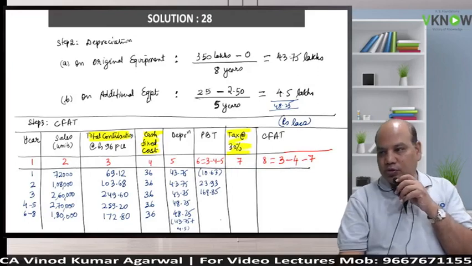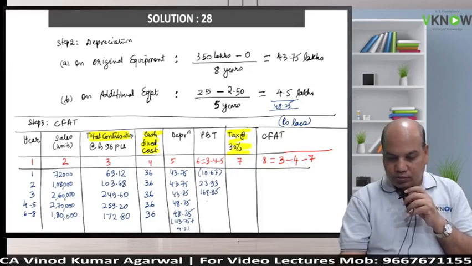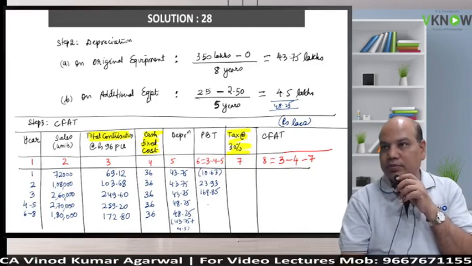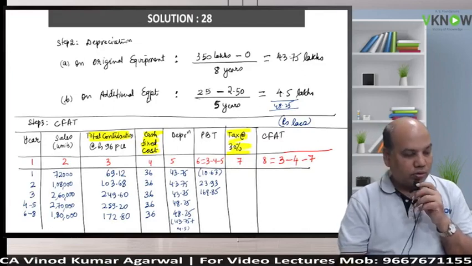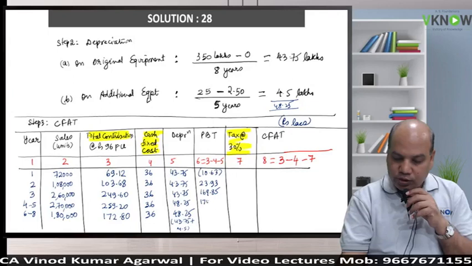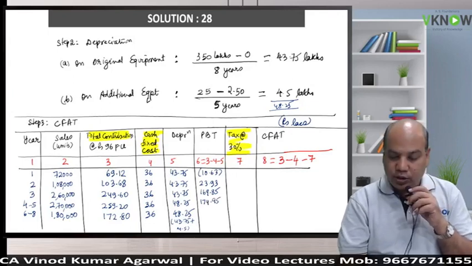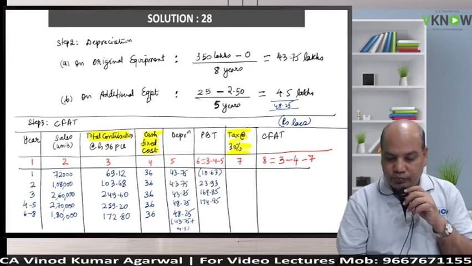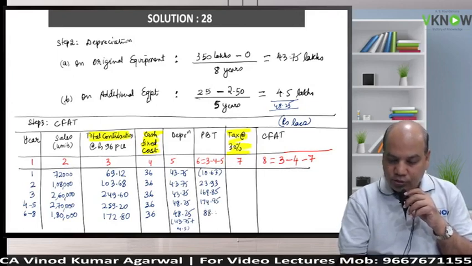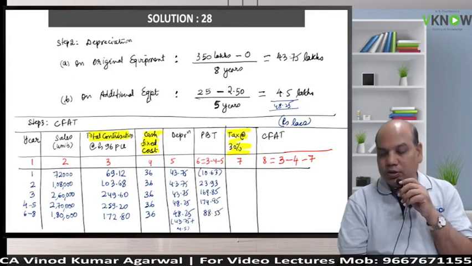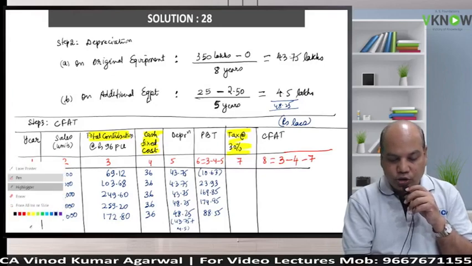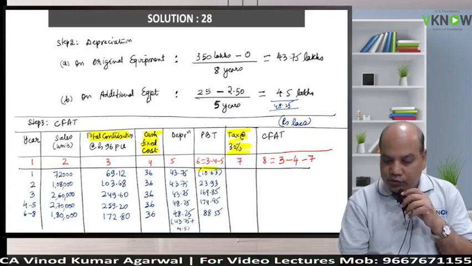This is a time consuming question. With practice, you can do it faster. 174.95. Just one more. 88.55. Now just wait. This time you have to learn something new. There is a loss in the first year.